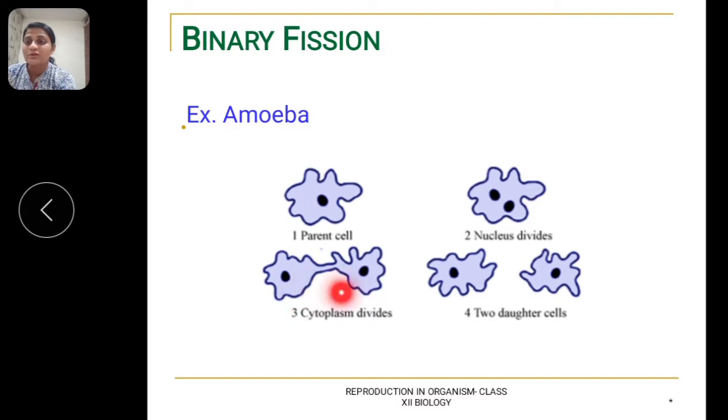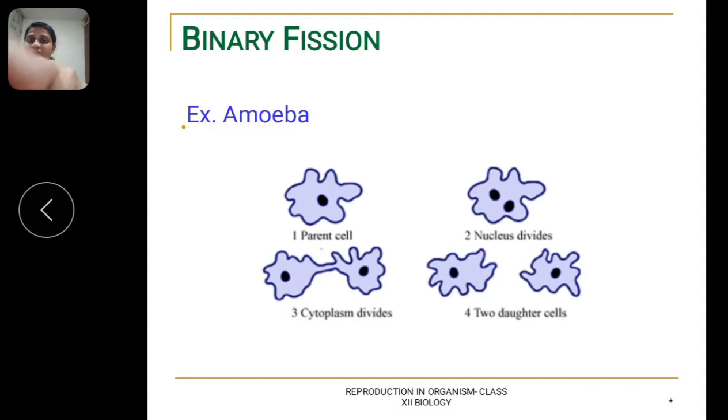The constriction in the cell wall will take place and the constriction will ultimately fuse with each other, which results in separation of two daughter cells, that is, formation of two daughter cells. So a single parent cell produces two daughter cells. This is called binary fission.